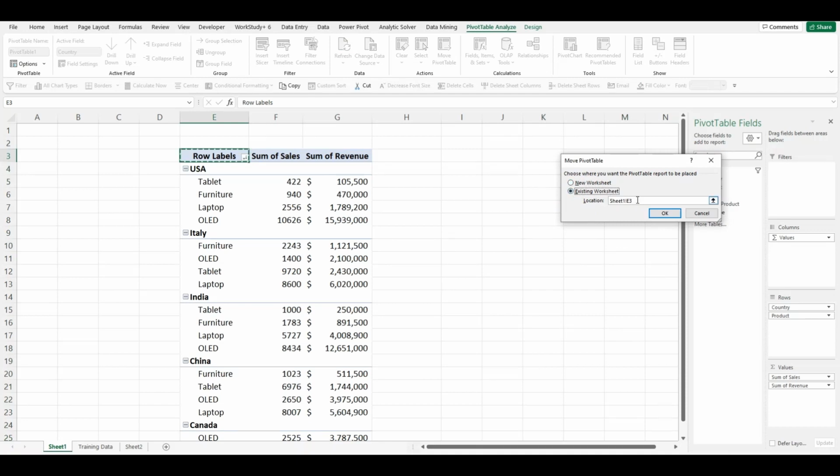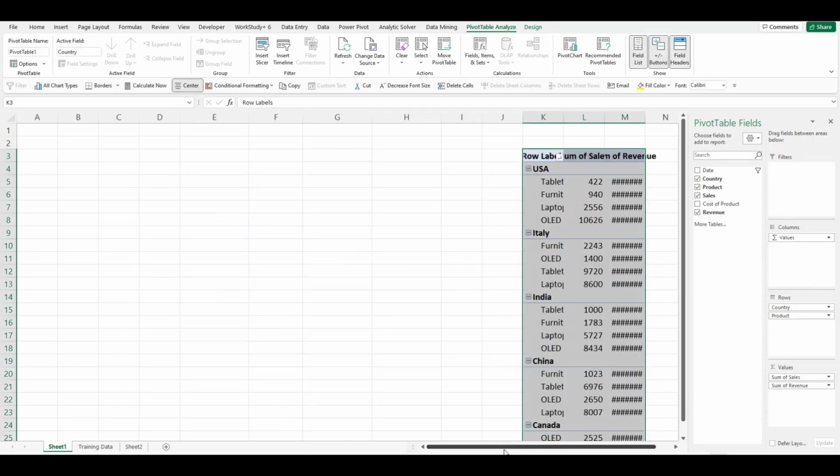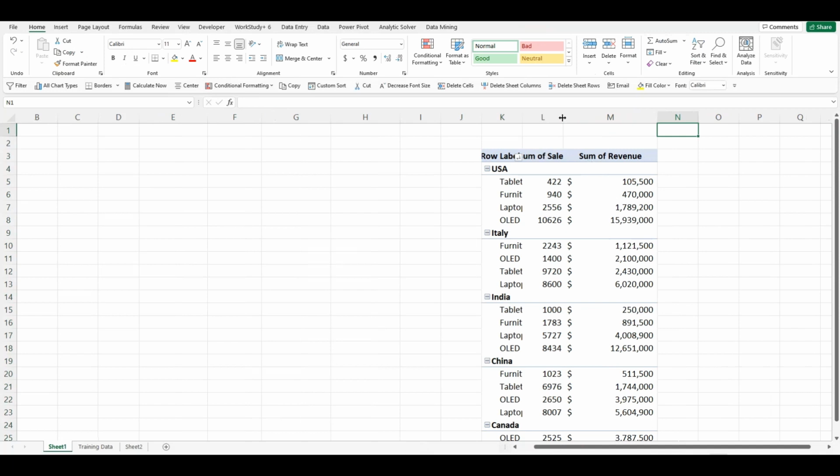So if I want to do it at K3, I will just select here Sheet1 K3, and it should move the table from here to here. As you can see, the table just got moved. You can also select a different worksheet if you want.